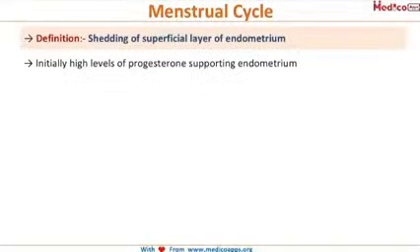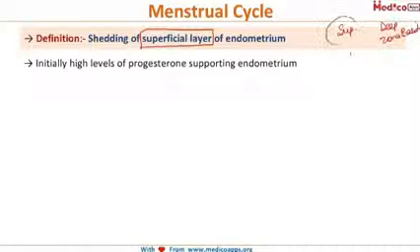Now, what do you mean by menses? It is basically the shedding of the superficial layer of the endometrium. Remember we had studied that the endometrium has got a superficial layer and a deep layer, or the zona basalis. And it is this superficial layer which is shed during menses, and the regeneration of the endometrium occurs from the zona basalis. Again, a very important question that we have already discussed. So, shedding of the superficial layer of endometrium is called menses.